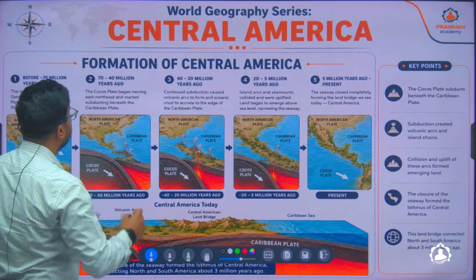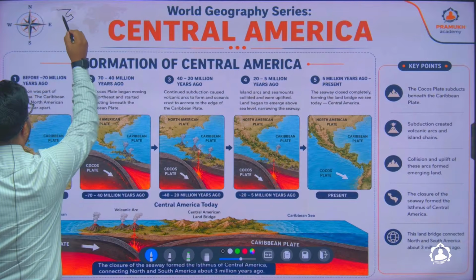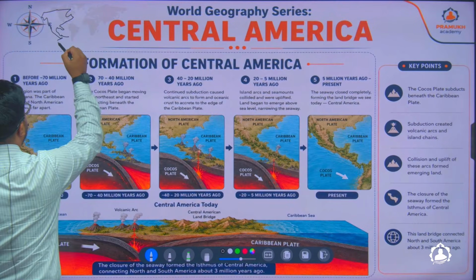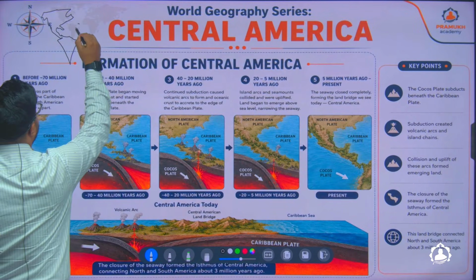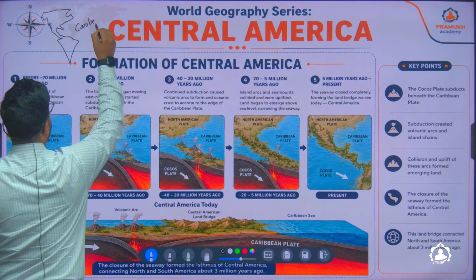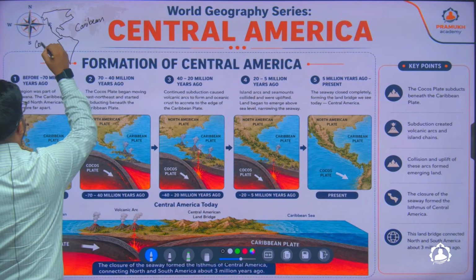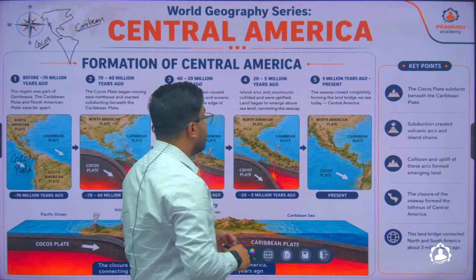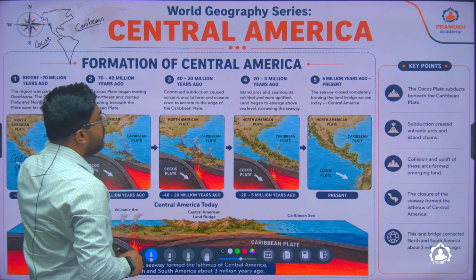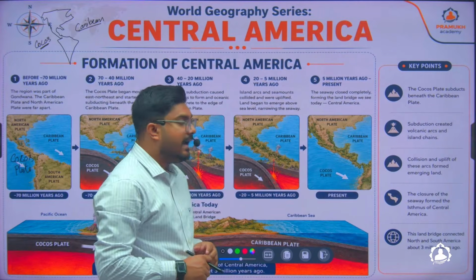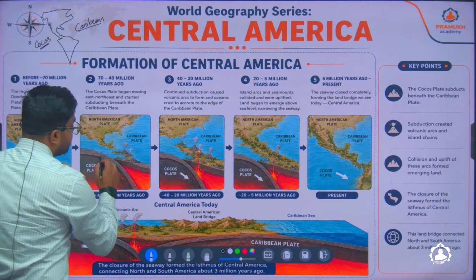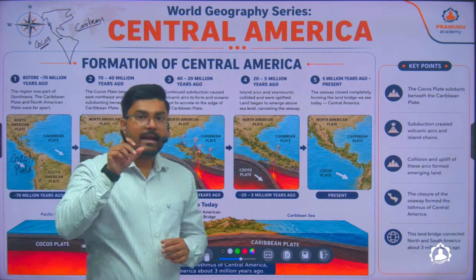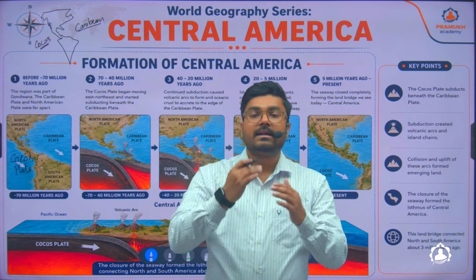Okay, so if this is your North America, and this is your South America, here you have the Caribbean plate, and here you have your Cocos plate, and both of these plates are oceanic in nature. It started somewhere around 70 million years ago. The collision of these two plates started, and as a result of the collision, there was formation of volcanic mountains, and these volcanic mountains were formed in a chain pattern, and thus they formed certain islands or archipelagos.